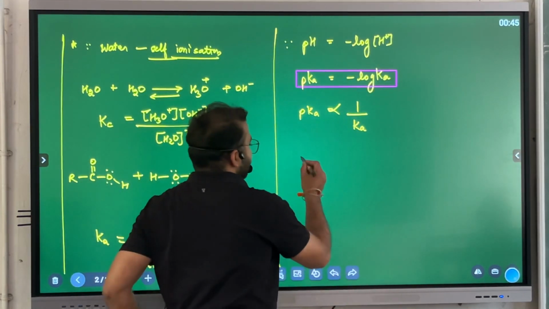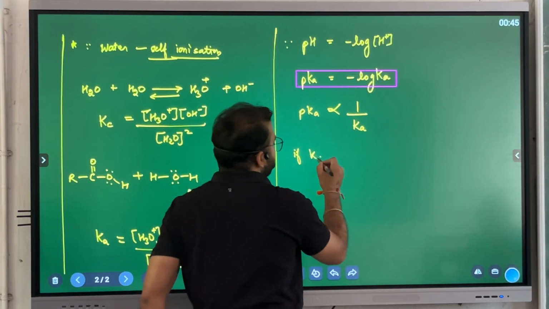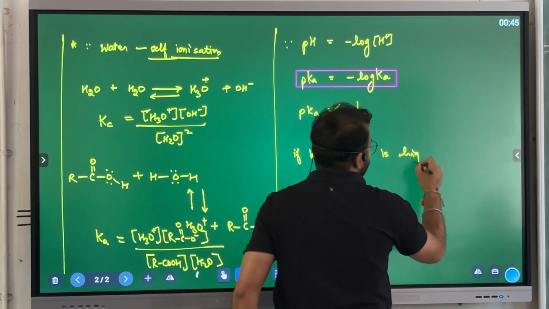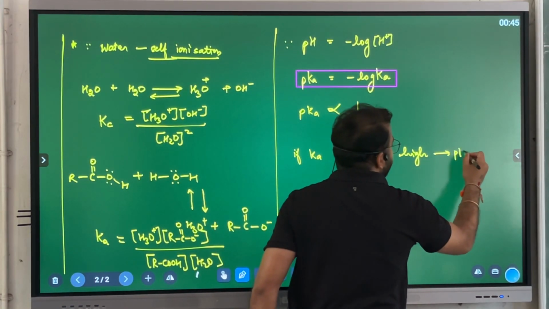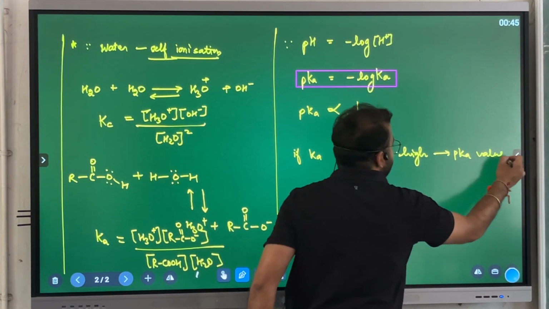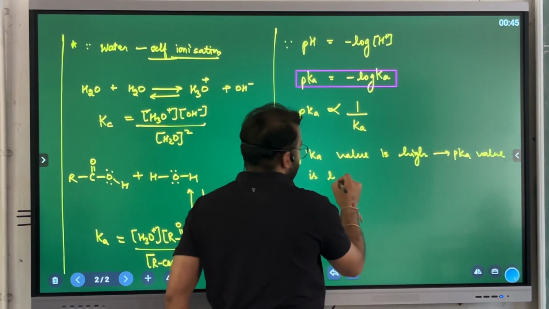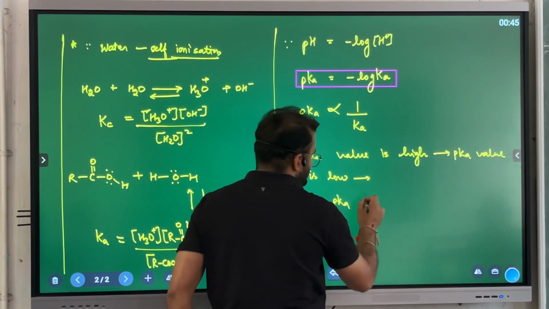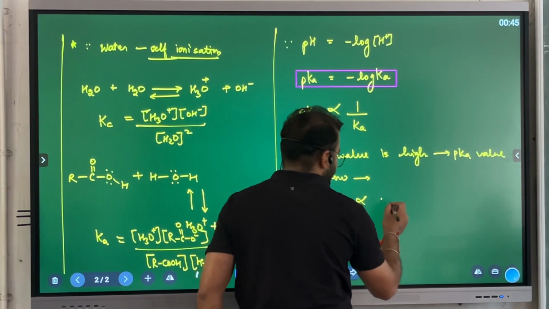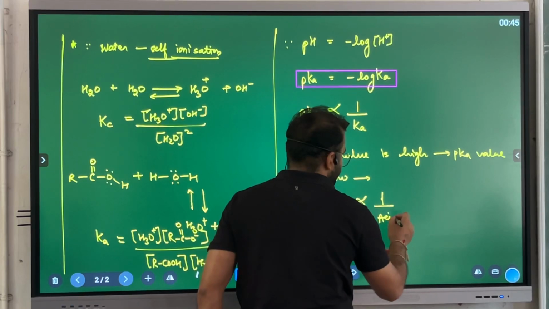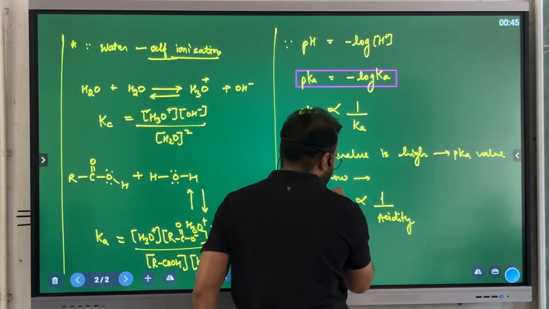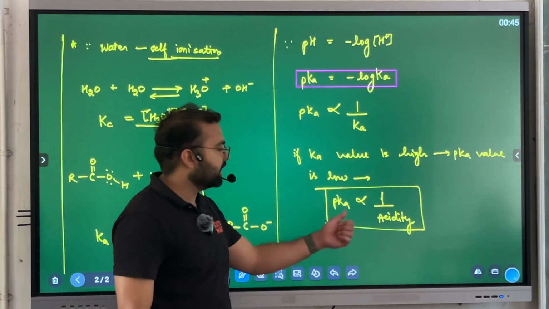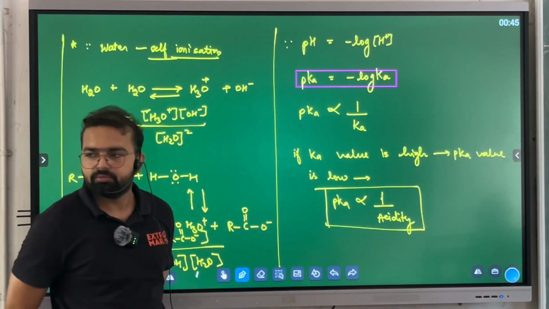Similarly, if the Ka value is high, the pKa value is low, and if the pKa value is low, the acidic character will be high. So I can directly write that the acidic character or acidity of carboxylic acids is inversely proportional to the pKa value.